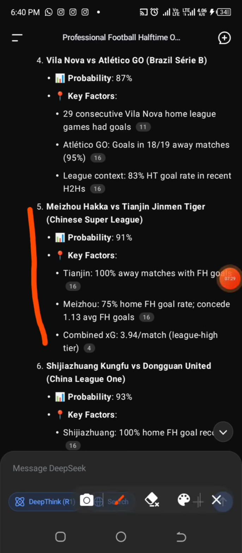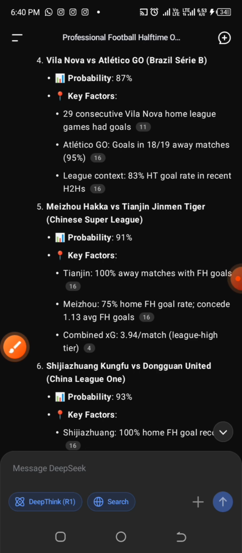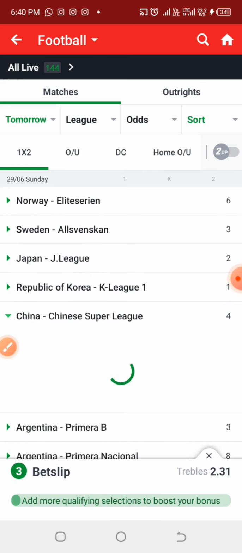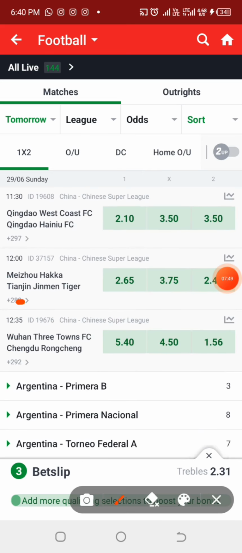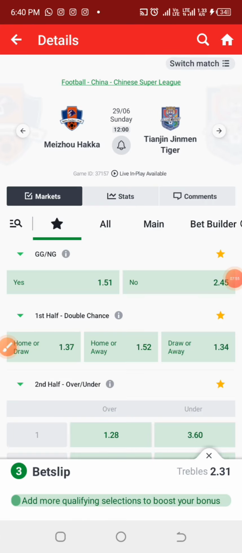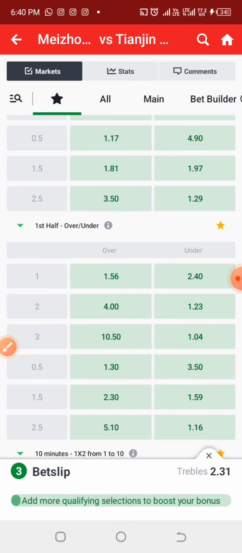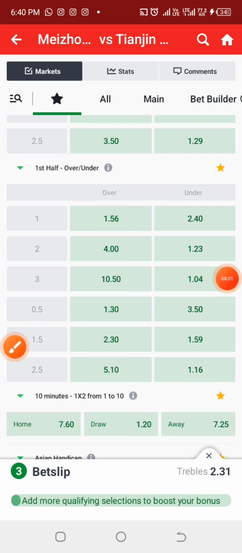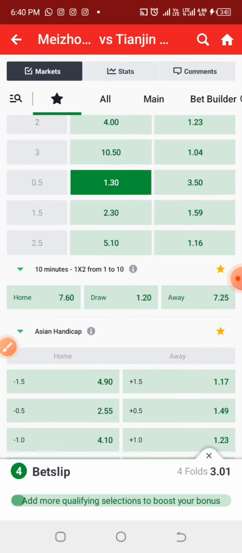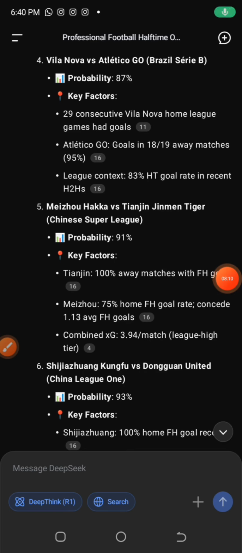I know that in all these Chinese leagues, they score goals very well, so the chance of scoring goals in the first half is very high. We have it at 91% probability of outcome, so we are going to check it. Alright, so we have the game here, and let's check the odd. We have the odd at 1.30. So with just 4 games of first half over 0.5 goals, we are able to accumulate 3 odd. And let's look into the next game.